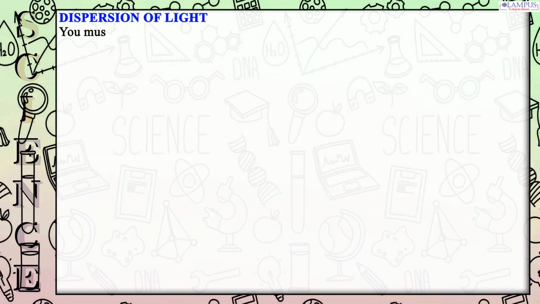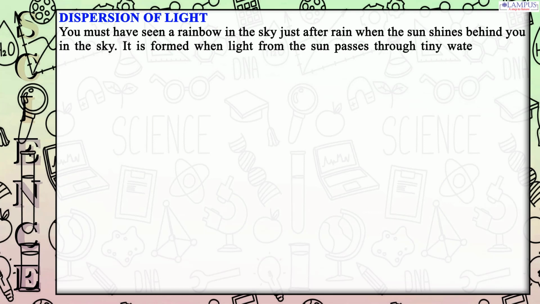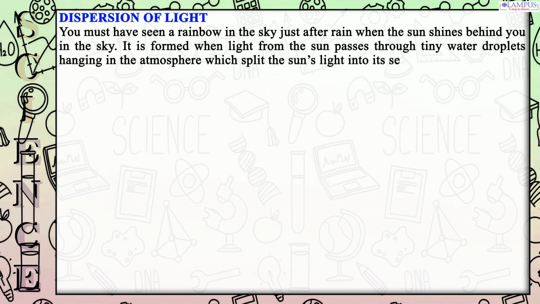Dispersion of light. You must have seen a rainbow in the sky just after rain when the sun shines behind you. It is formed when light from the sun passes through tiny water droplets hanging in the atmosphere, which split the sun's light into its 7 constituent colors. White light consists of 7 colors.